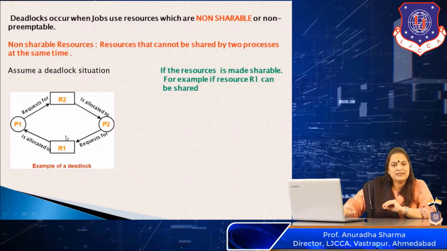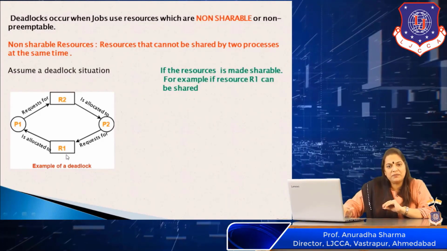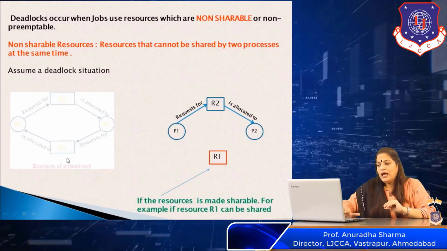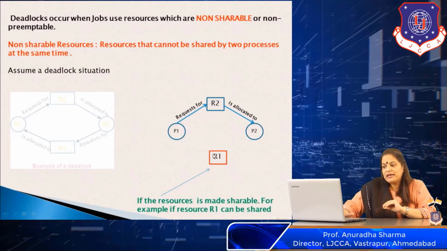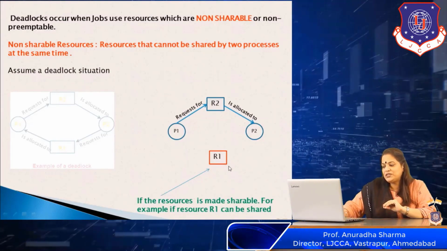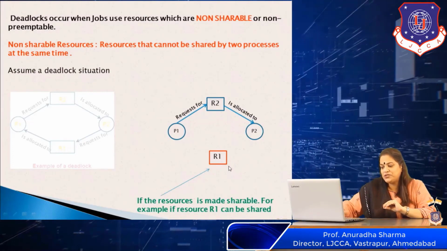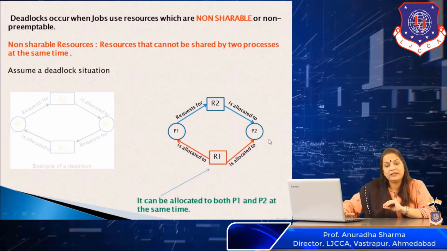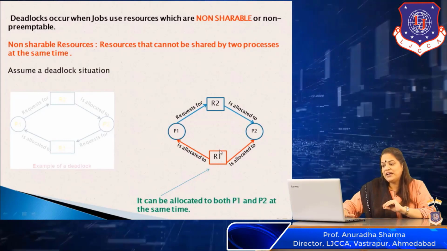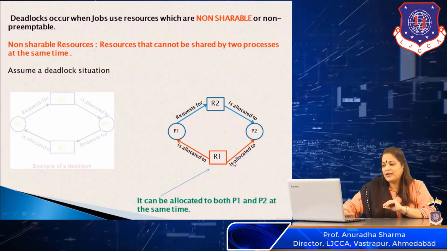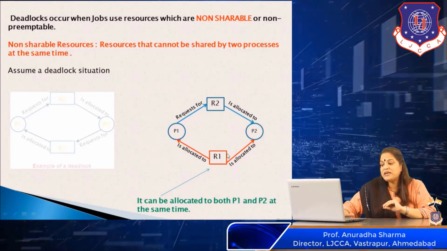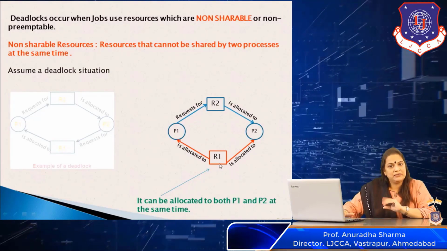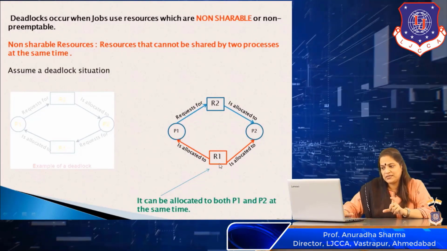Let us make this resource R1 a shareable resource. Once we make R1 shareable, it can be allocated to processes P1 and P2 at the same time. Here we see that R1 is allocated to P2 as well as P1, so it is being shared at the same time with two different processes.